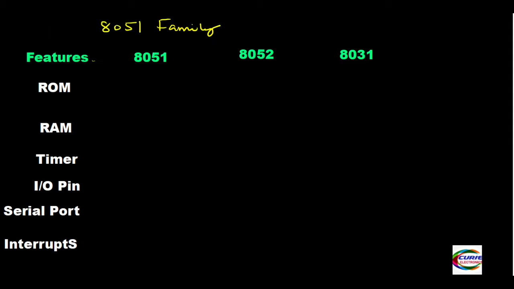Now we'll see what the basic features of these microcontrollers are. RAM, ROM, timer, IO pins, serial port, interrupts. These are the basic things that make a difference in a microcontroller. What does it mean if this is the same family? It means the same instruction set works for it. The instruction set is the same for all these three microcontrollers.